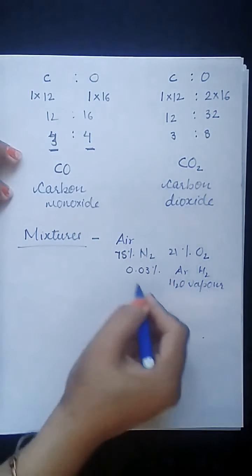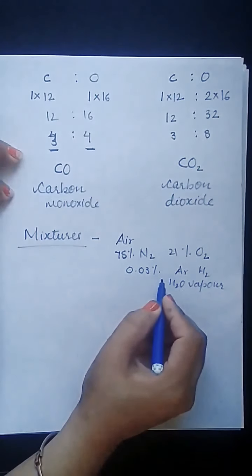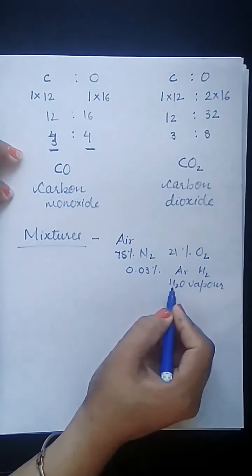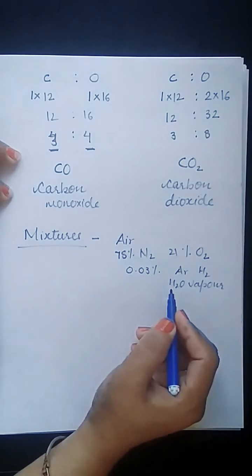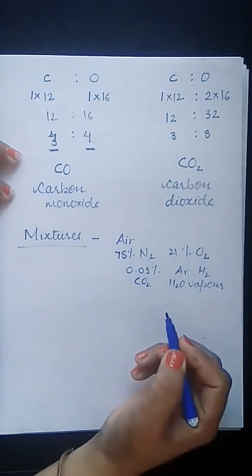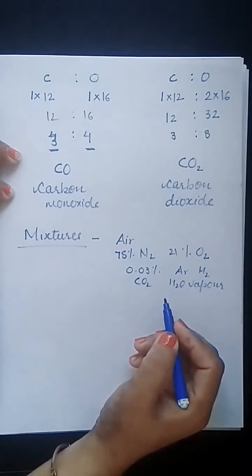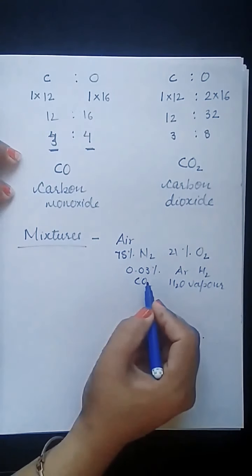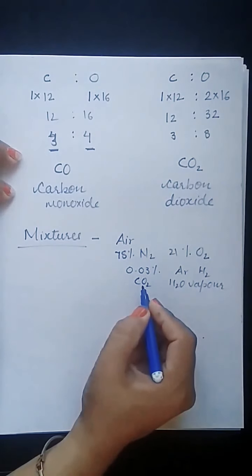So it contains a number of constituents, a number of pure substances mixed, not in a definite ratio. Now you will ask how they are not in a definite ratio. See, now the air is polluted. It contains a higher percentage of carbon dioxide, which is increasing day by day due to environmental pollution.